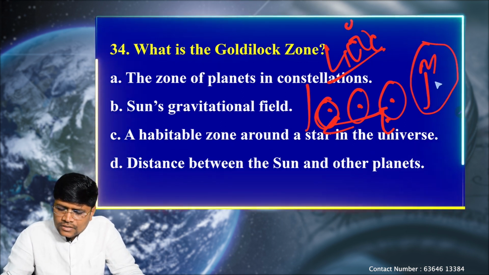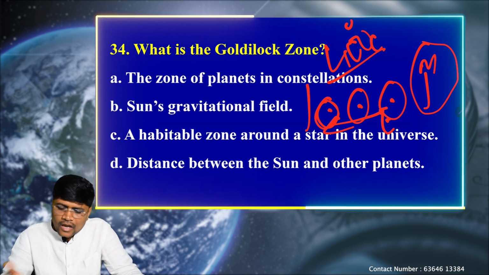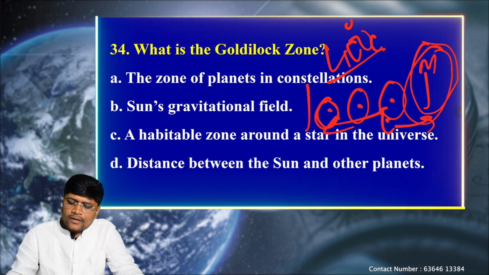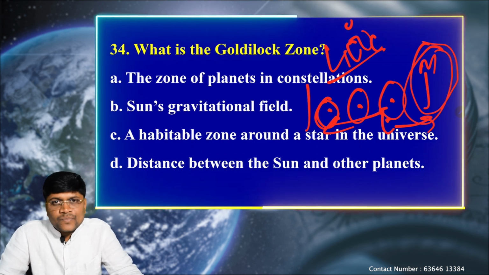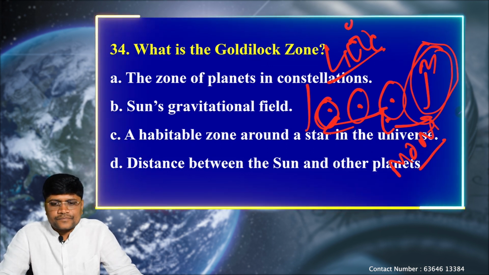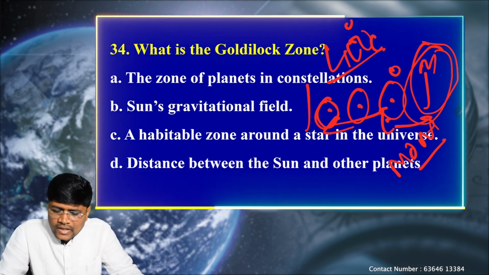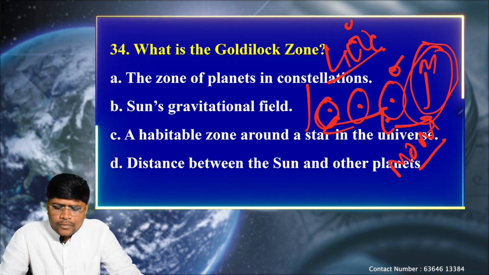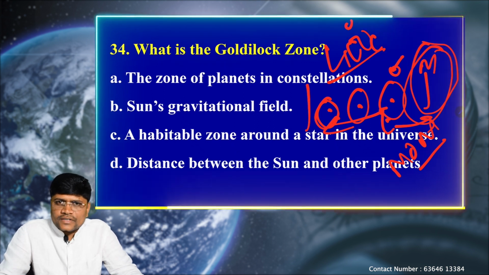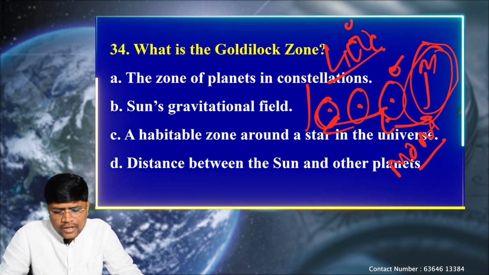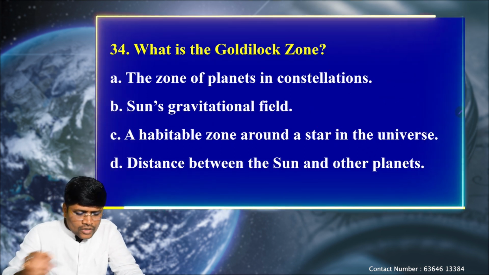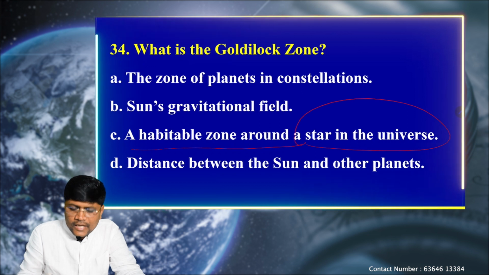But after the Earth, we have the planet Mars. It is a bit farther away from the Sun. That's why we can see a possibility of starting a civilization on Mars. So we have started the Mars Orbiter Mission. After that, we have also landed on the Moon, because it is also lying in the Goldilocks zone. If there is any possibility of a water cycle there, or the presence of any moisture, we can think about starting life there. So the Goldilocks zone refers to a habitable zone around a star in the universe.